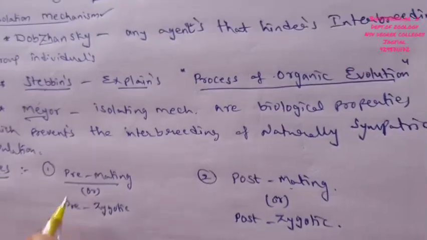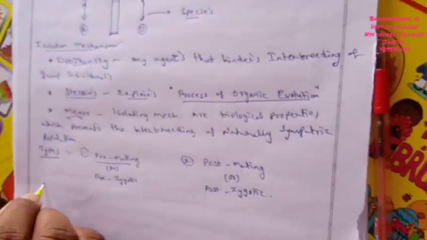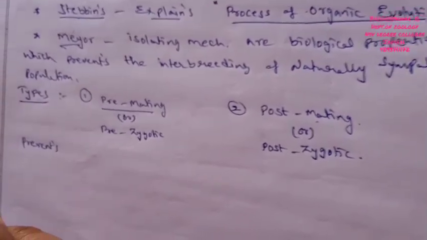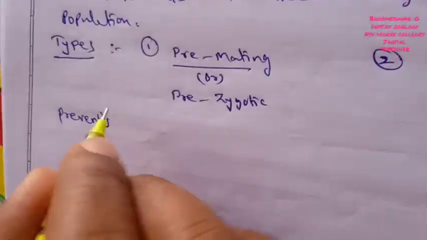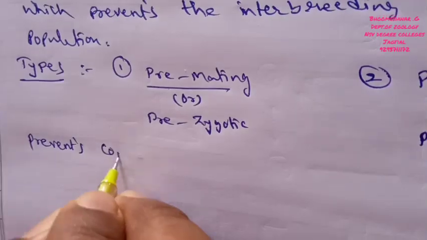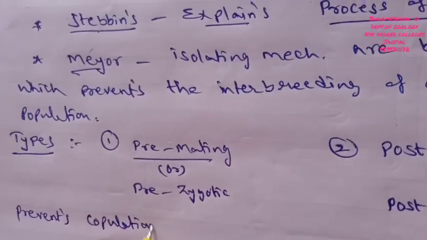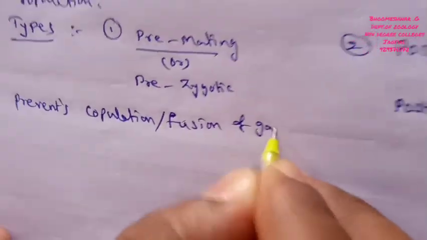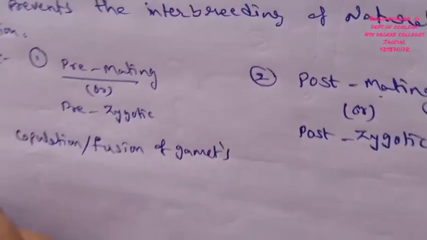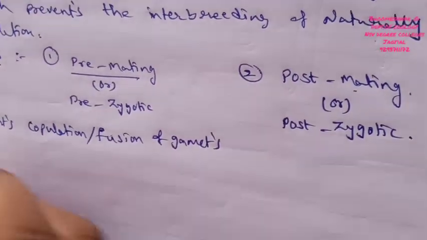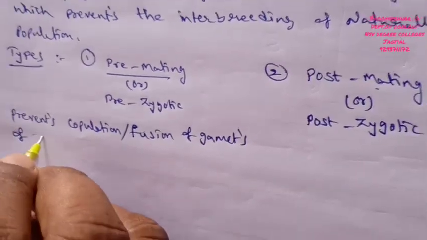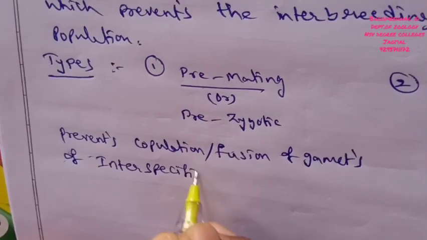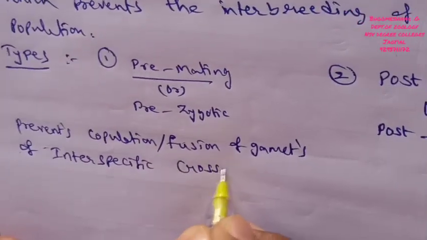Pre-mating isolation is where organisms prevent the process of interbreeding by preventing copulation or fusion of gametes belonging to two different species, which are interspecific crosses.